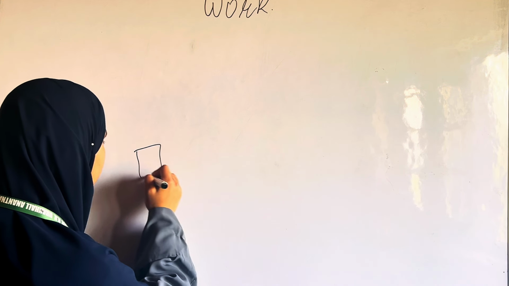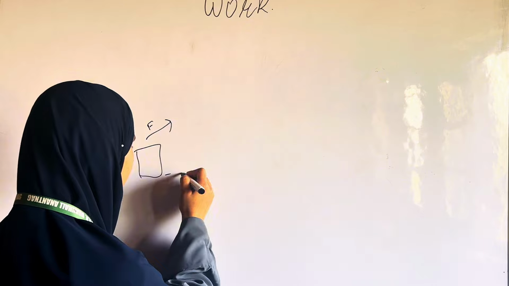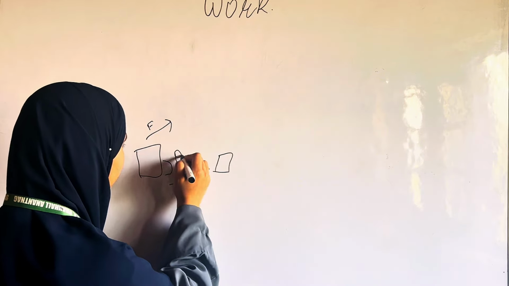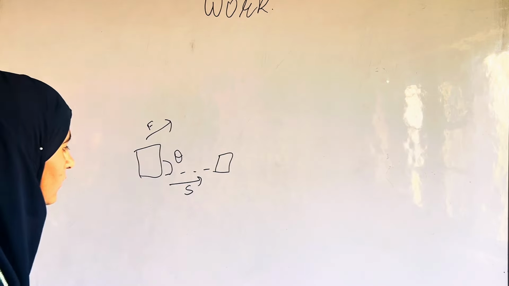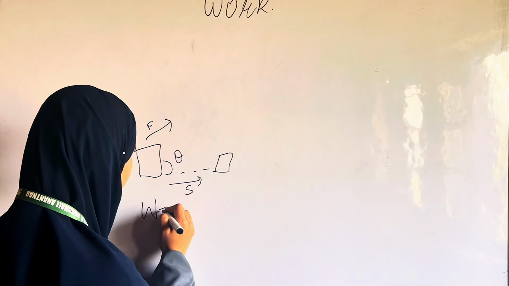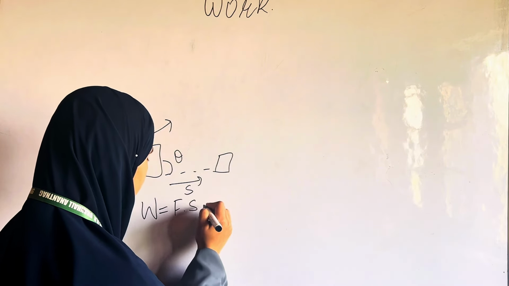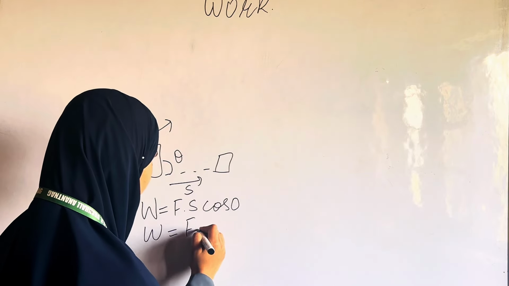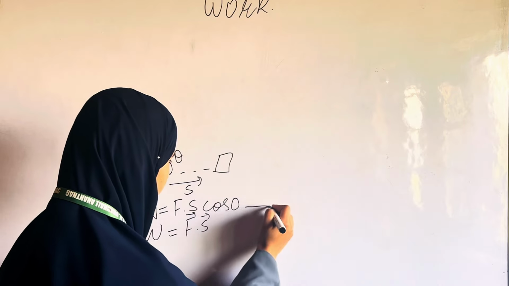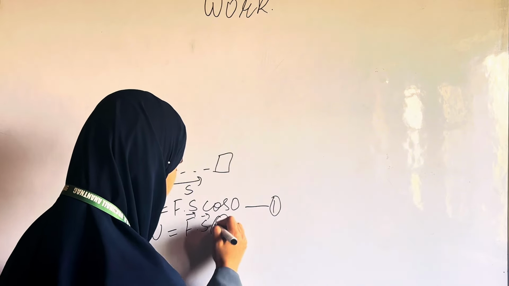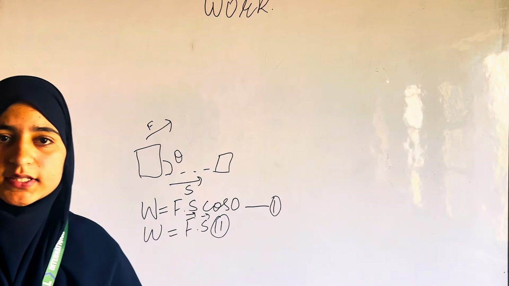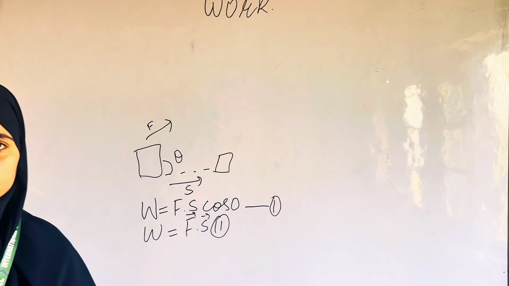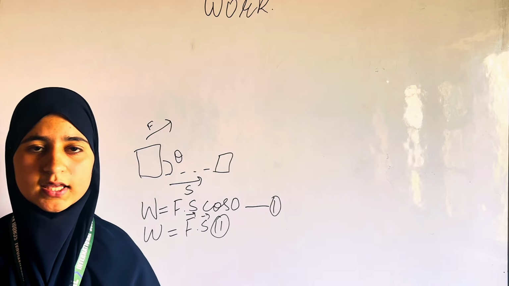If F is the force acting on a body for a displacement S such that theta is the angle between F vector and S vector, then the work is given as: work is equal to F into S into cos of theta. Work is equal to F vector dot S vector. Equation 2 tells us that the work done by the force is equal to the dot product of force vector and displacement vector. Work is therefore a scalar quantity.